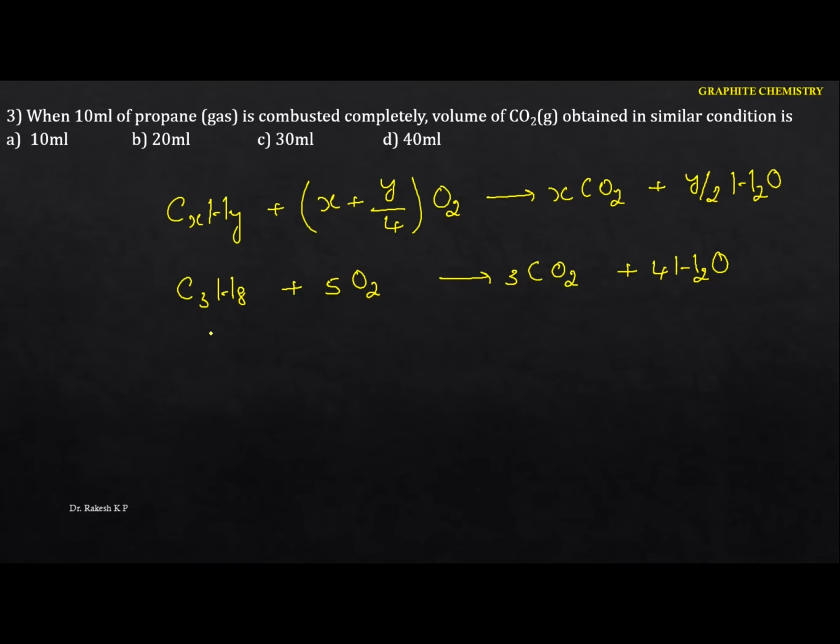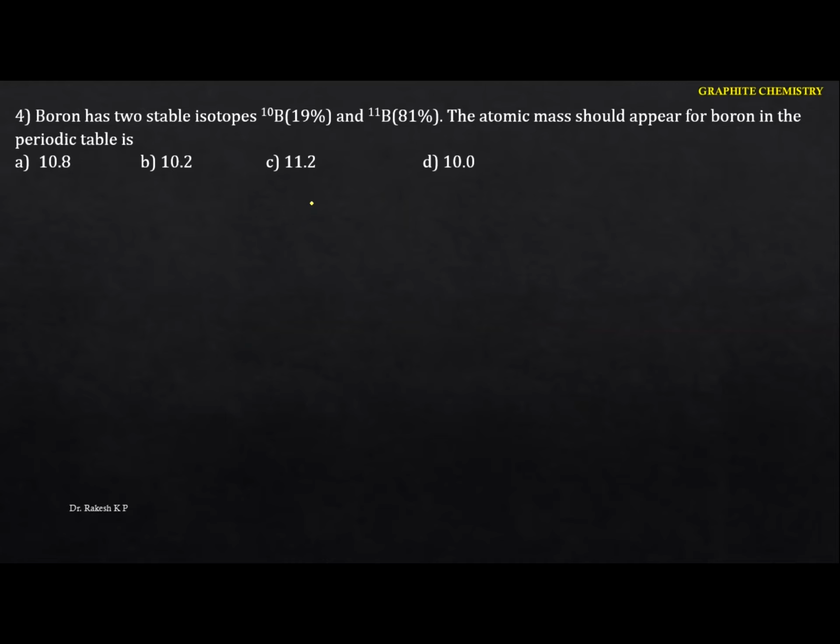So what is the ml of the propane we have taken? We took 10 ml of propane. That means here, 3 into 10. That means finally we got 30 ml of which one? Carbon dioxide. Okay, hence the option is C. The option is C. Okay, so next one.